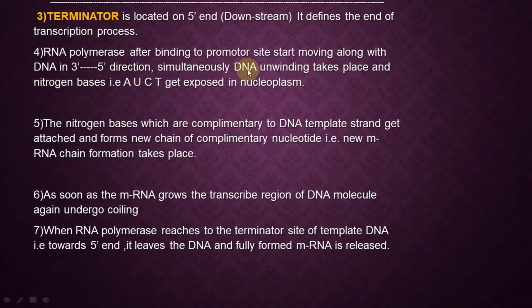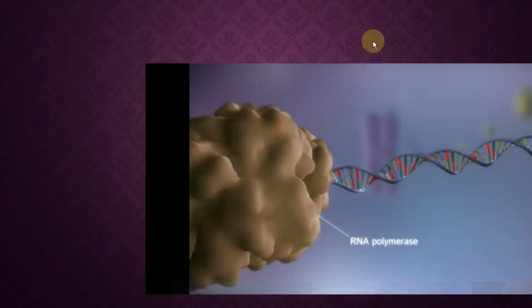Now, RNA polymerase, after binding to the promoter site, starts moving along the DNA in the 3' to 5' direction. Simultaneously, DNA unwinding takes place and nitrogen bases, that is A, U, C, T, get exposed in the nucleoplasm. I'll explain this with the help of an example. See, this is a segment of DNA, that is a gene. Or you can say a transcribed gene, or a structural gene.